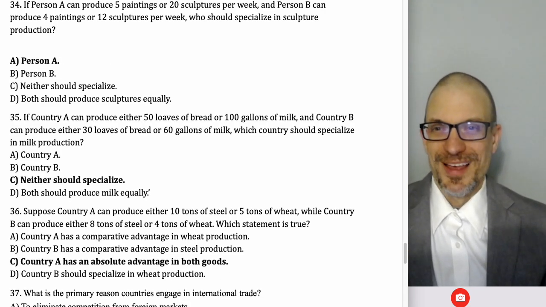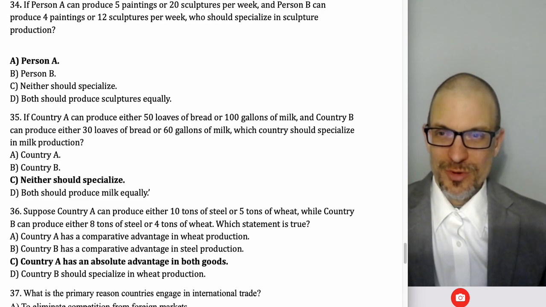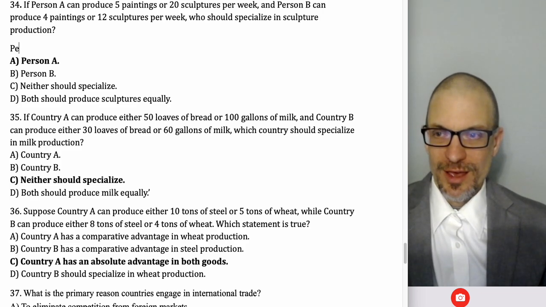Fine. So how do we do these comparative advantage ones? I like doing the opportunity cost principle kind of directly. So I have person A.